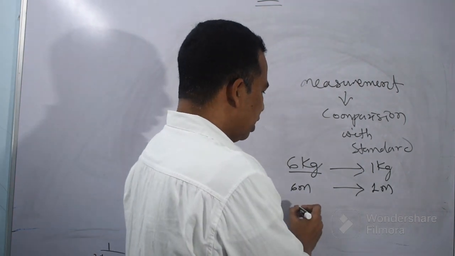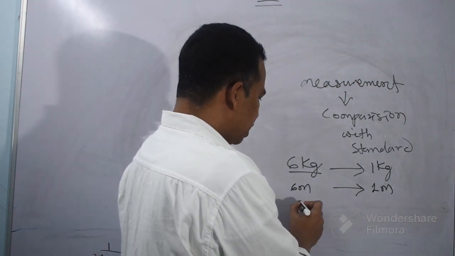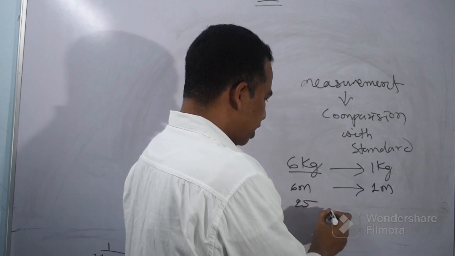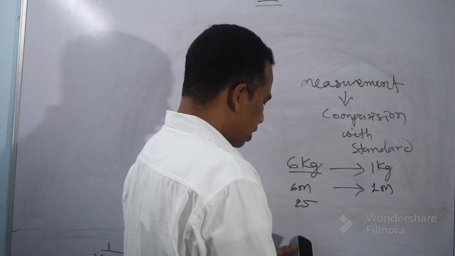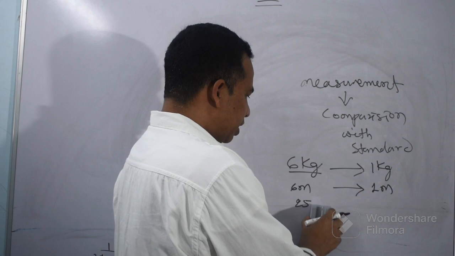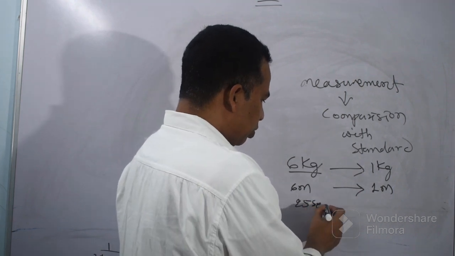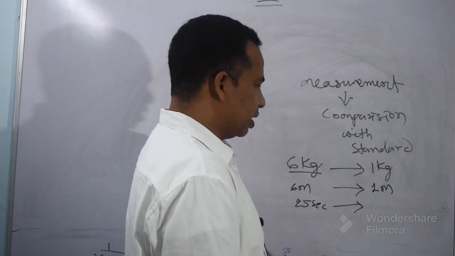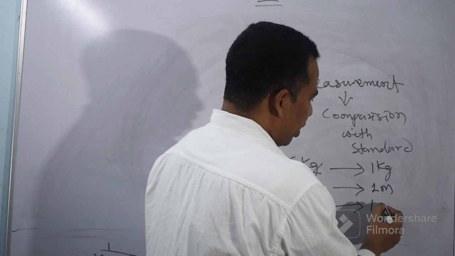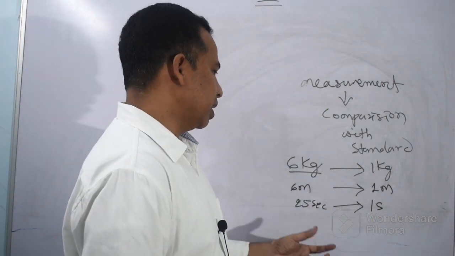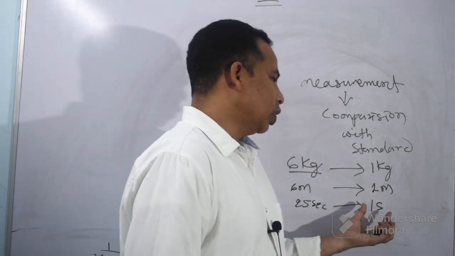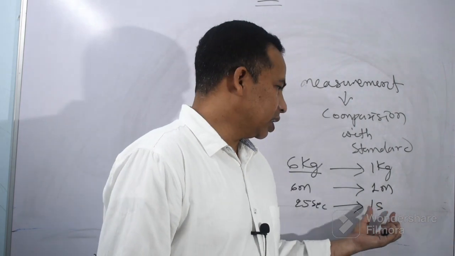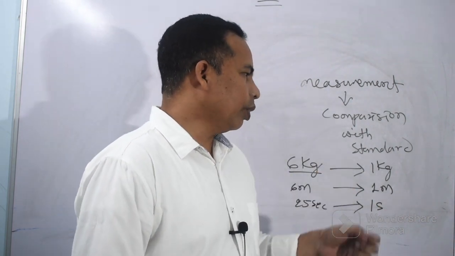Suppose someone takes 25 seconds to do some work or to travel a distance, then we are comparing with 1 second. That means 25 times 1 second, the fixed standard of time.